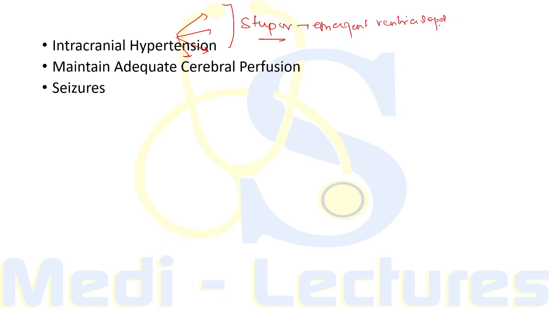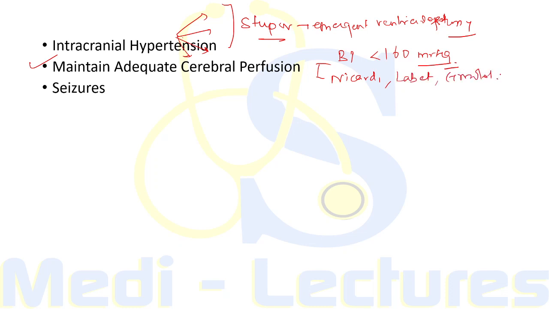If the patient following subarachnoid hemorrhage is found stuporous, we have to perform emergent ventriculostomy to measure the ICP. Then we have to maintain adequate cerebral perfusion. If the patient is alert, the BP should be lowered to less than 160 mm of mercury systolic BP via antihypertensives like nicardipine, labetalol, and esmolol. Now it is important to note that we also have to measure the ICP and maintain the cerebral perfusion pressure at 60 to 70 mm of mercury.